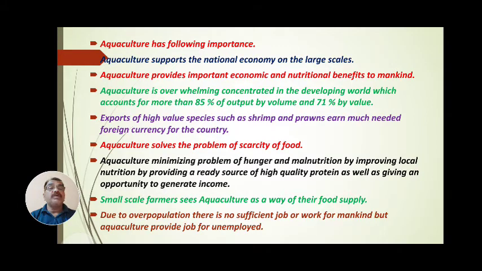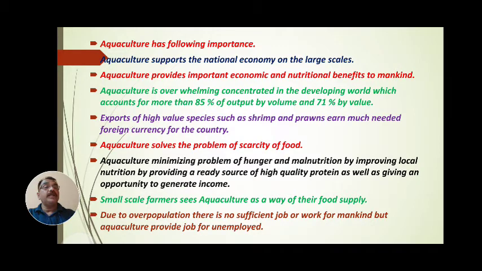Small scale farmers or small fish farmers see aquaculture as a way of their food supply. This aquaculture is done by subsistence, or as sport, or aquaculture is done for commercial purposes. Due to overpopulation,